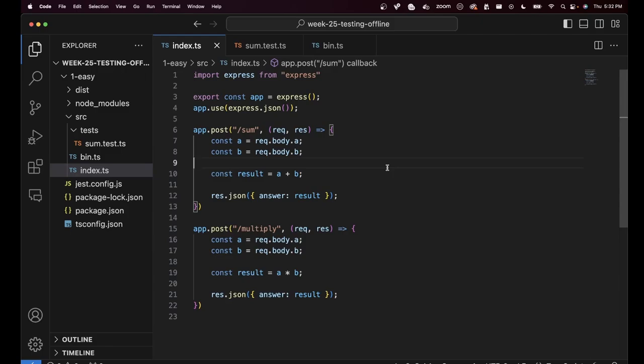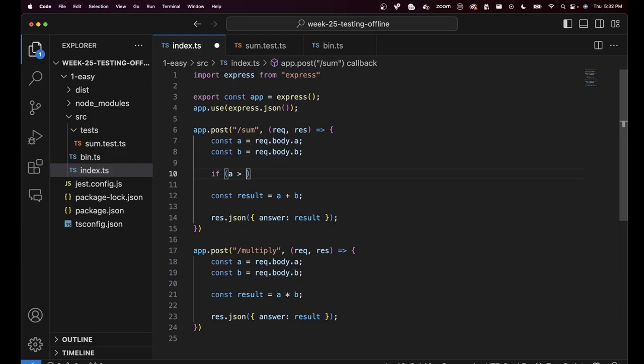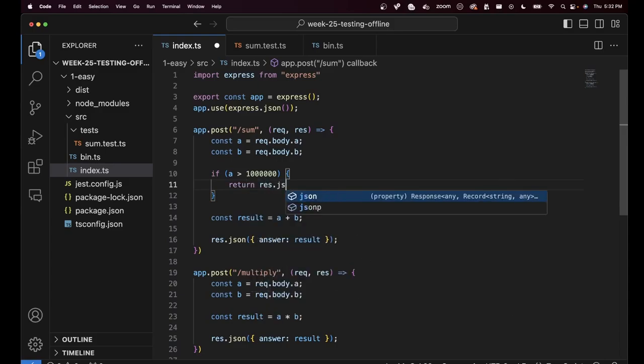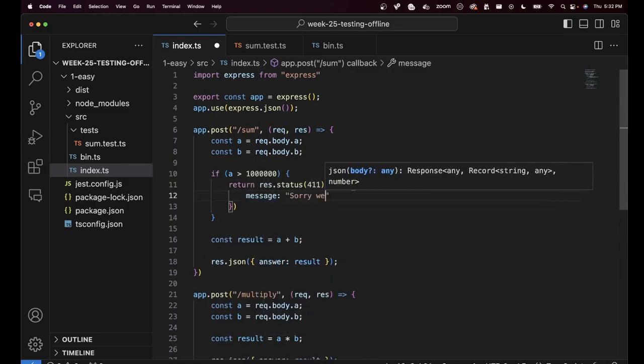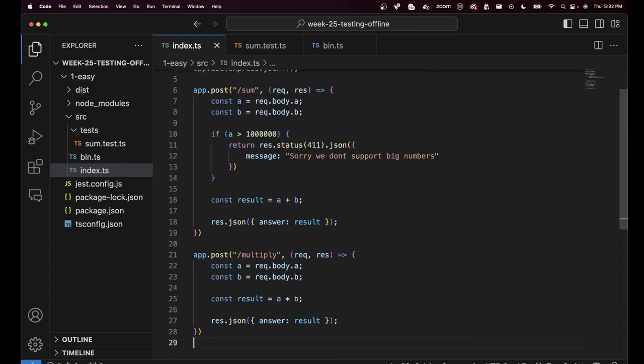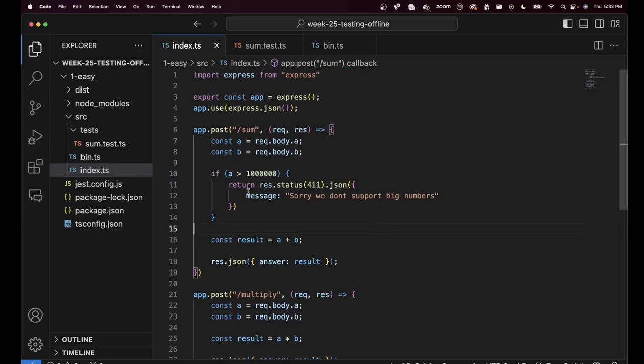What if I add some constraints here? What if I say, if a is greater than some very big value, 10 power 6, then return res.status(411).json with the message, sorry, we don't support big numbers. What if our application now needs to restrict this? If either one of them is greater than some value, then you let the user know, hey, sorry, we don't support this. You're trying to use too much compute on our machine. We support sum of very small numbers.